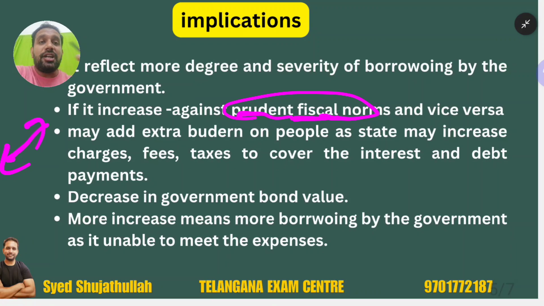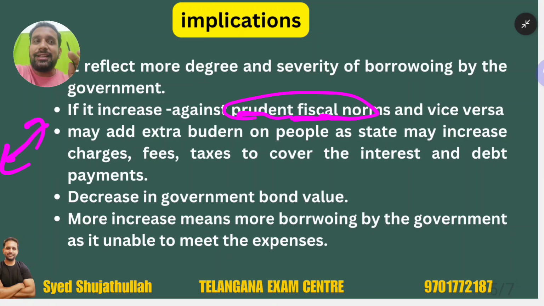If the debt per capita increases, another important burden on the people may follow. Government may take the decision, may not take the decision, that is another matter, but one day or the other, as a common statement of various eminent economists, the money with the government is first of all not government money. It is citizens' money. Remember this one. Government has no source of money apart from citizens' money. If government is taking loans, government is borrowing money, it means government is in debt. Indirectly people are in debt. One day or the other we have to pay. So that's why government may add extra burden on the people, as the state may increase charges.